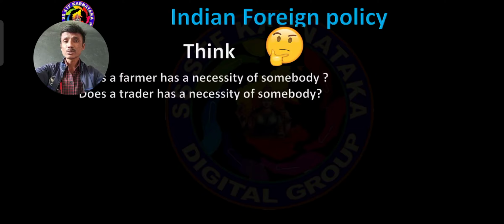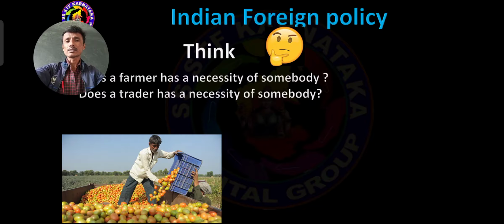The trader also depends upon somebody. It means one person must depend upon another person.